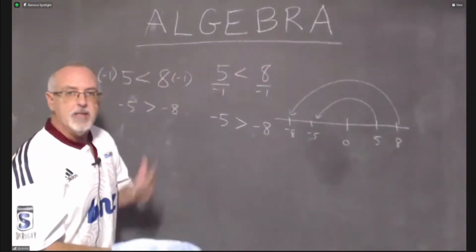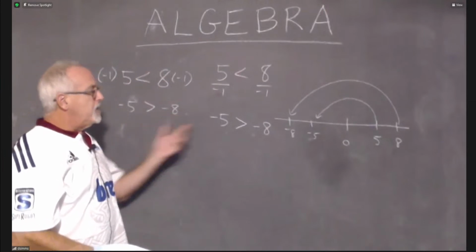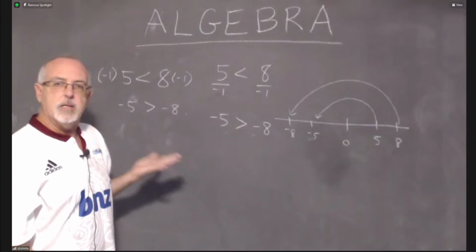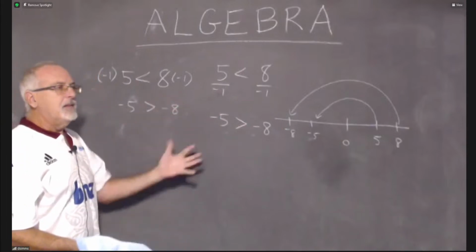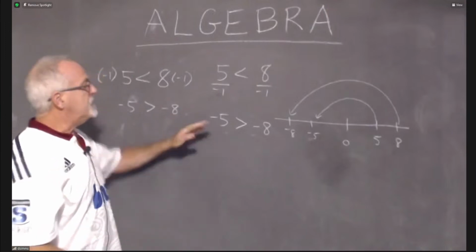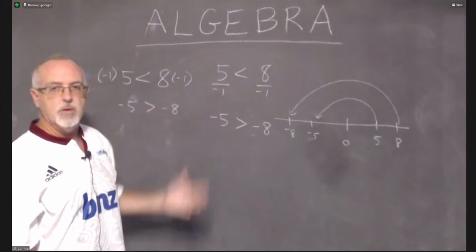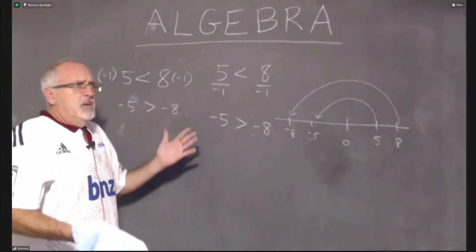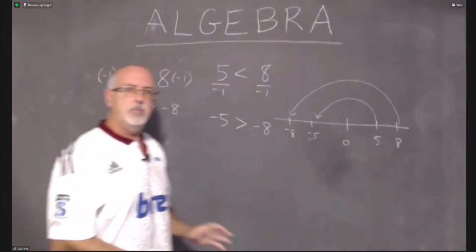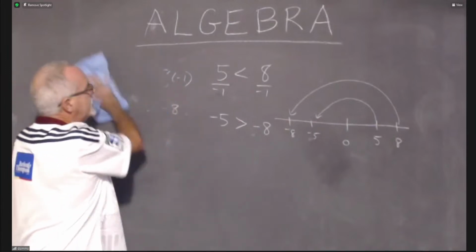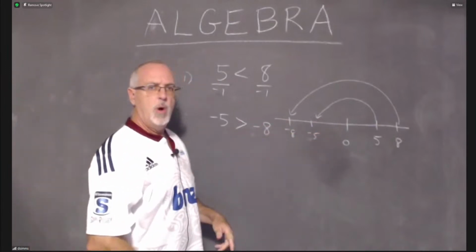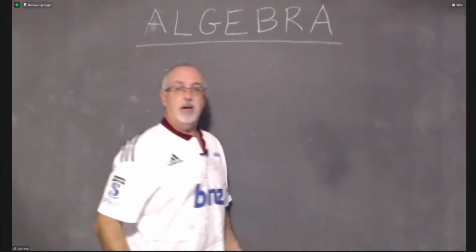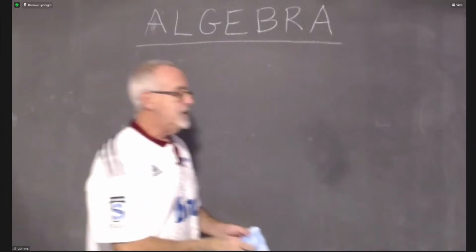I actually like it myself because I asked myself, well, do I feel more clear about this now after I explain it this way? And the answer is yes. It makes me feel more clear, like I understand it better, instead of just believing it, because I've always believed in this rule since I learned it when I first did algebra. I knew it was true, but why are we doing it? This little picture answers that question for me. And that little picture looks a little bit like a rainbow. Because, of course, there is a great overlap between math and art and the beauty of nature, isn't there?